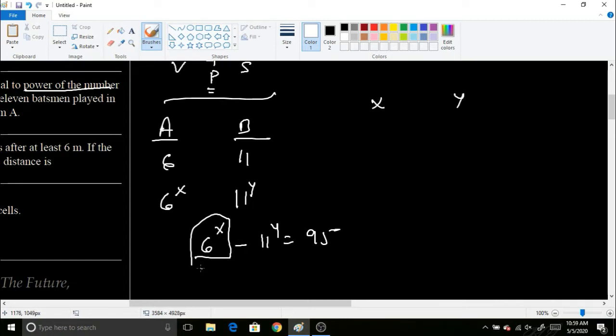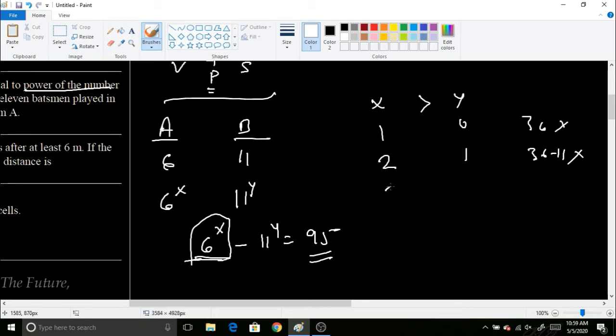See, one thing is very clear that 6 to the power x must be greater than 11 to the power y, and that's the only way we will get a positive result as 95, right? So x will always be greater than y. So I'm going to put the value of 1 and 0. The result will be 36, which is not true. I'm going to put the value of x as 2 and the value of y as 1. So it will be 36 minus 11, which is also not true.